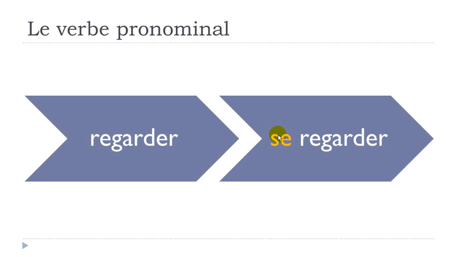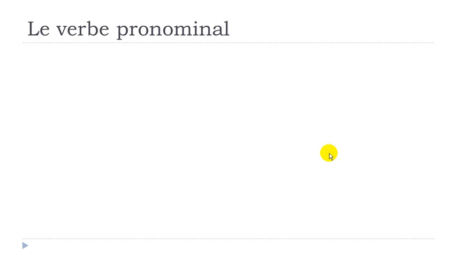Le verbe pronominal will be constructed all the time with this se before the verb. Se regarder, okay? And this se will basically change the meaning of the verb, because regarder is to look, to watch, and se regarder is to look at oneself, okay? So we'll take an example.